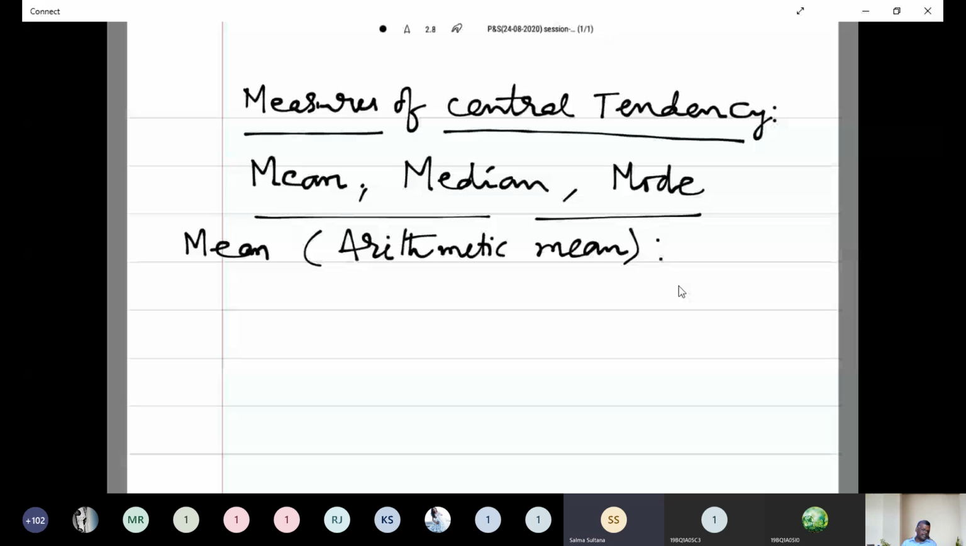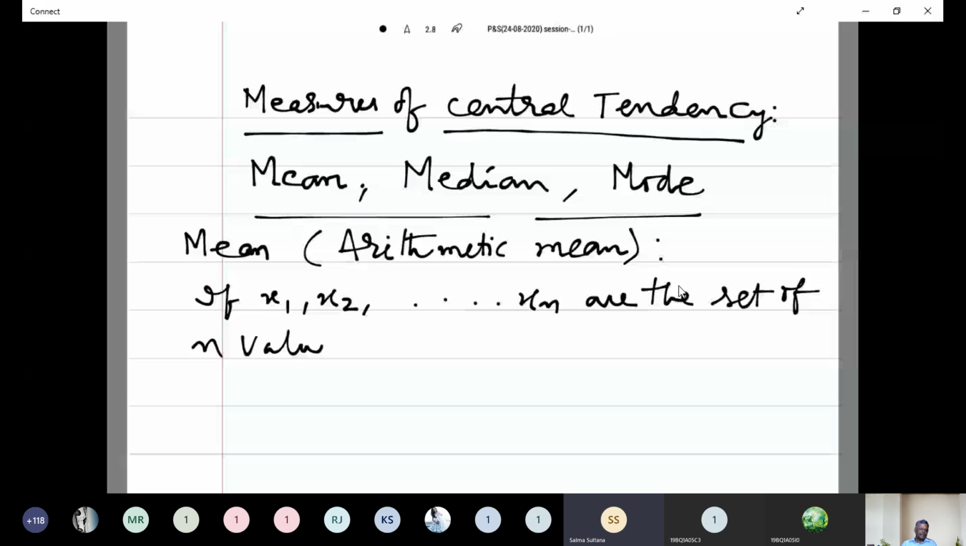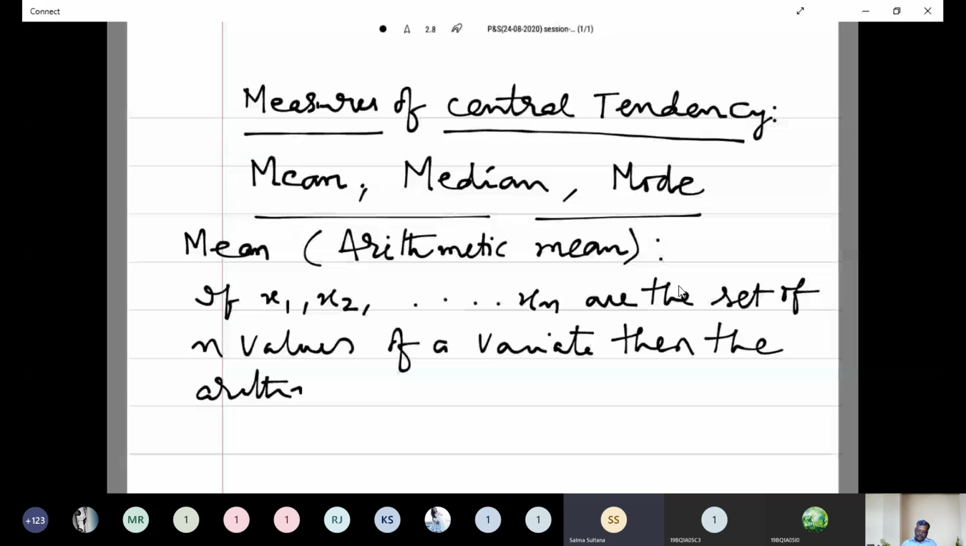Here also we are defining the mean as: if x1, x2, x3, etc., xn are the set of n values of a variate, then the arithmetic mean, or simply mean, is given by